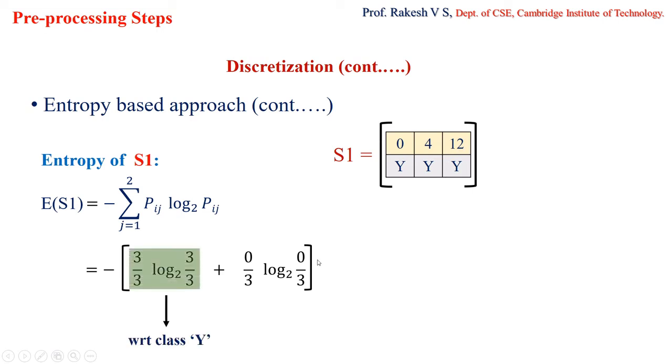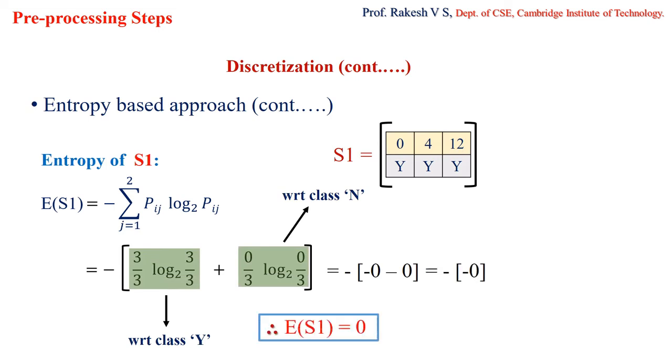So finally when I calculated, I'm going to get it as 0. So students, you can remember one thing here. Whenever you have an interval in which all the values belong to only one class and there is no other class value present, then the entropy of such an interval is 0. As in this case, I have values belonging to only S class. All these values belong to one particular class, the other class value is not there, so directly I can write 0 without calculations also. This will be a shortcut method for you in your exams.